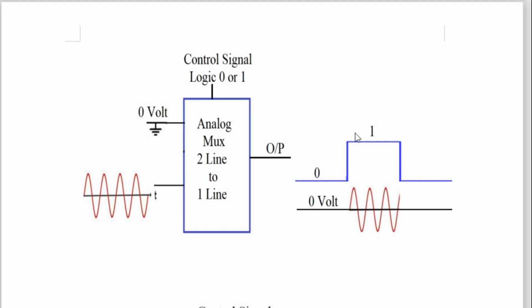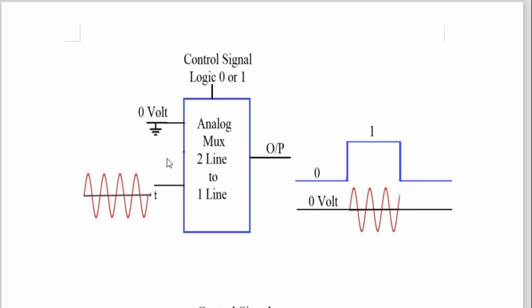And this square wave of 0 and 1 is nothing but the control signal as well as the information signal. If I put this control signal at 0 continuously for 4 milliseconds, then for 4 milliseconds I get 0 volt only. Then if I keep it at logic 1 continuously for 4 milliseconds, then for 4 milliseconds I will get this sine wave continuously. And this is very simple.